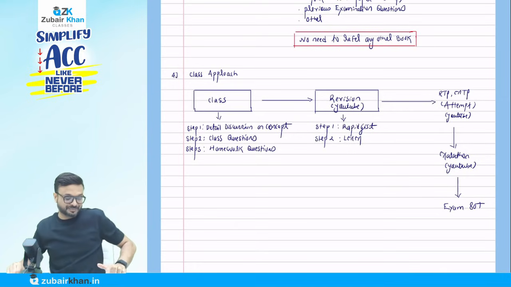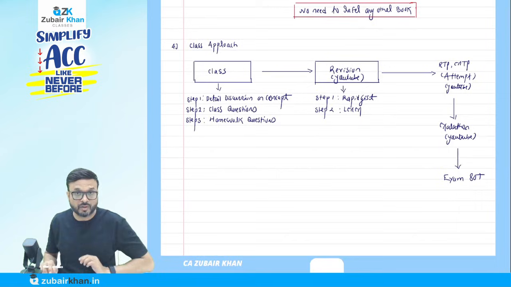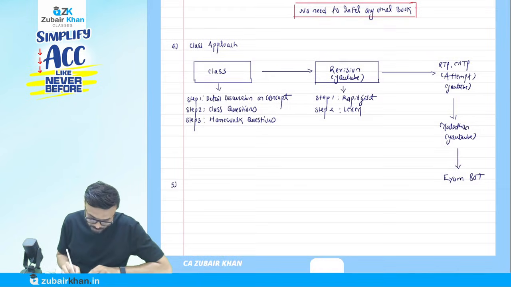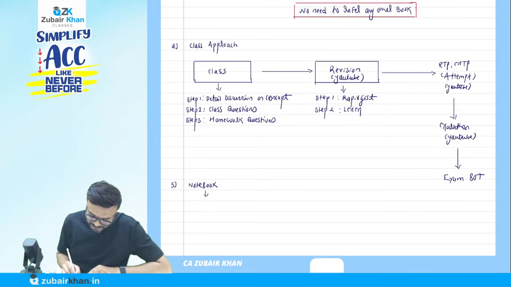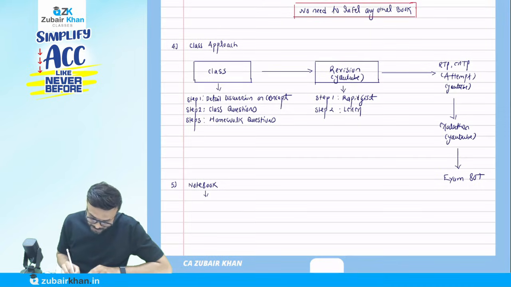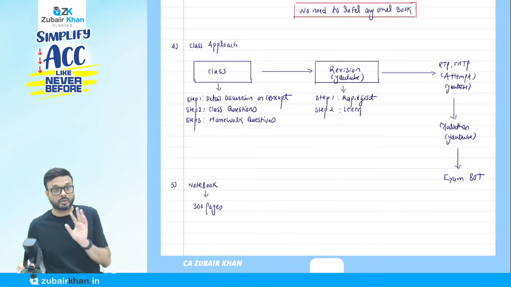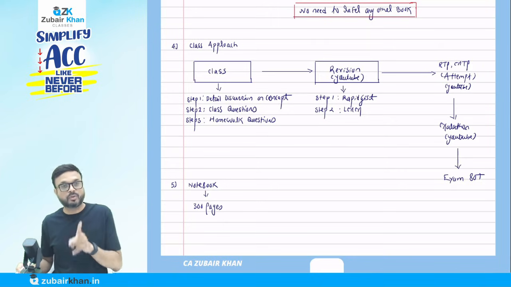Now the next thing I want to discuss with you is the notebook. If you have not yet purchased one, I recommend, point number 5, a notebook. Don't take a bulky one. Try to take a notebook of around 300 pages, just one book at a time. And there is no separate book for homework questions. It is one notebook only.